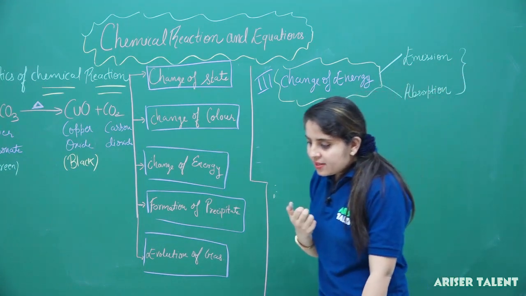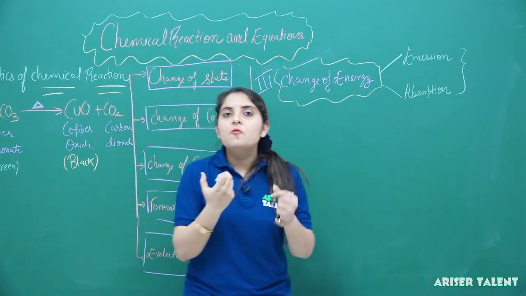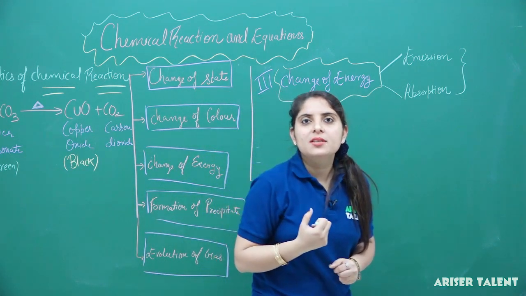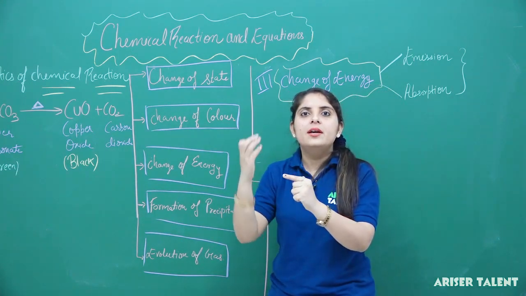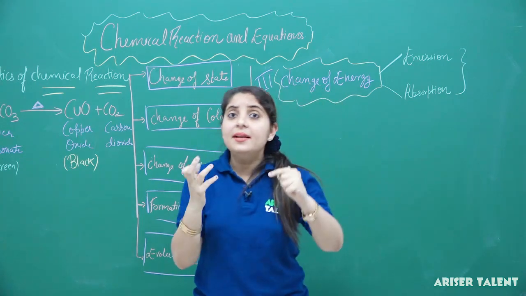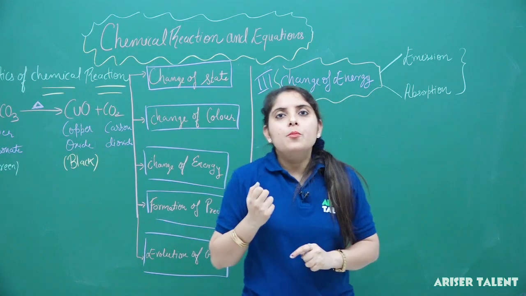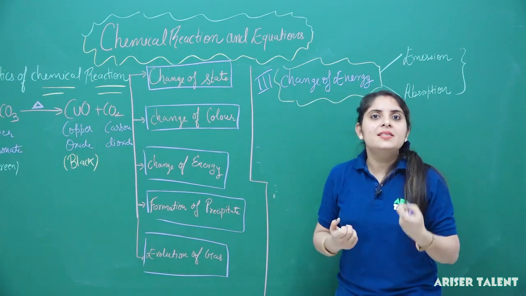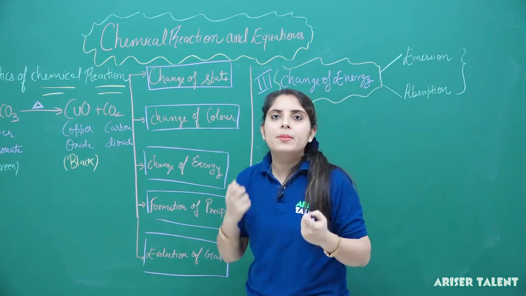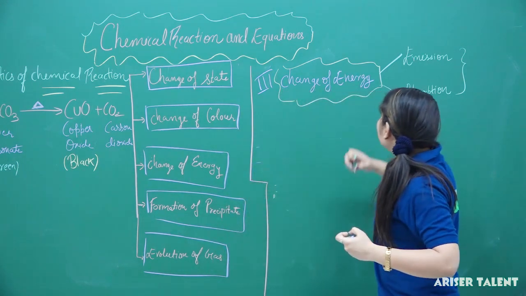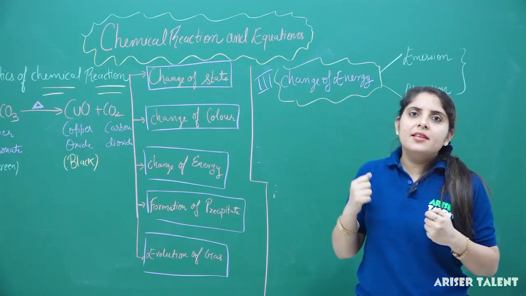I am giving you a simple example. Have you considered the process of photosynthesis? What actually happens in photosynthesis? Green plants, in the presence of carbon dioxide, water, chlorophyll and sunlight, form the food that is our product. Sunlight here is heat energy. So heat energy is taken in the process of photosynthesis, and it is actually a biochemical process. We are dealing with chemistry, so we will take certain chemical reactions to understand this topic.